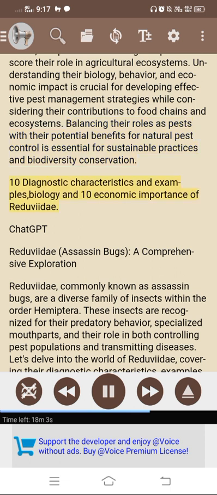10 diagnostic characteristics and examples, biology and 10 economic importance of Reduviidae. ChatGPT. Reduviidae, assassin bugs, a comprehensive exploration. Reduviidae, commonly known as assassin bugs, are a diverse family of insects within the order Hemiptera.